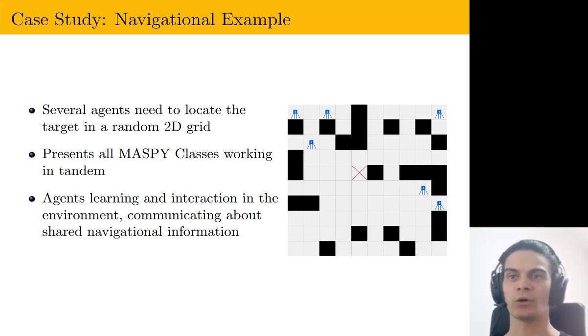Several agents are placed on a random 2D grid and have the goal to find the target. With all classes working in tandem, the agents use their partial learning to interact with the environment and communicate about found walls, paths, and the target. Let me show you the execution of this example.